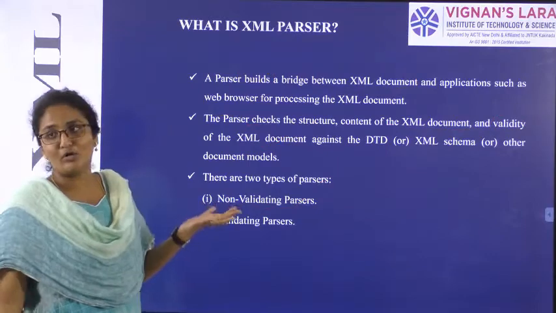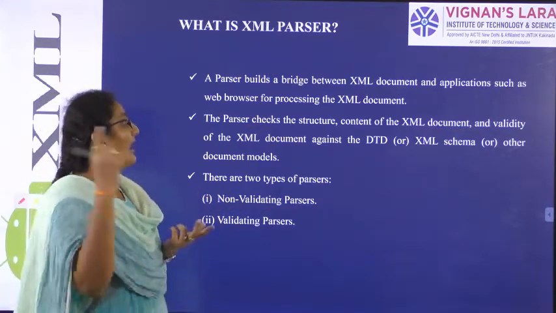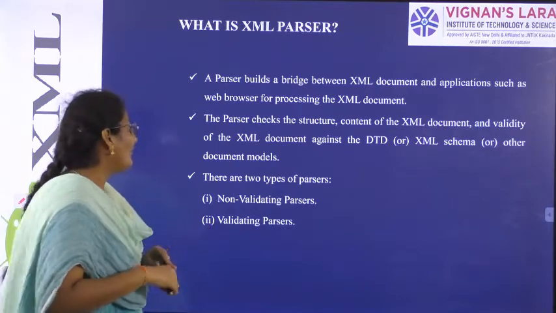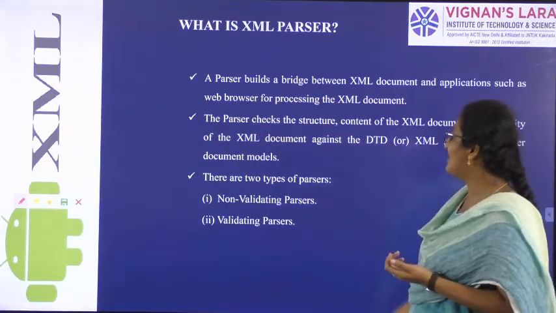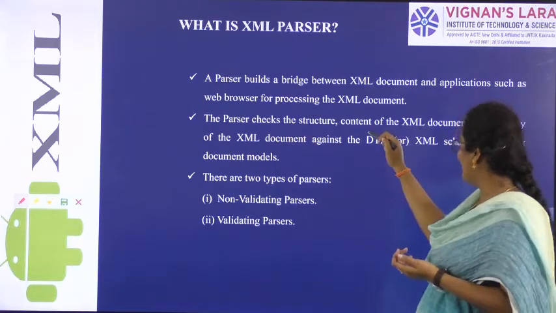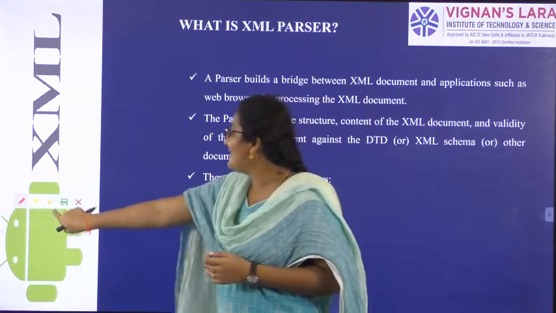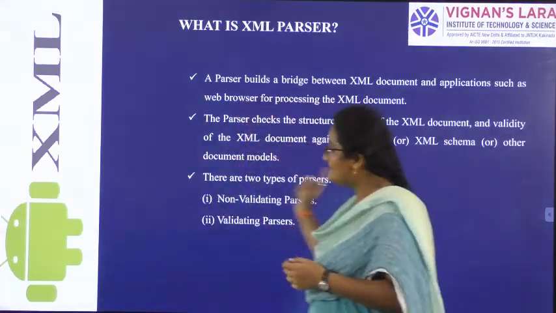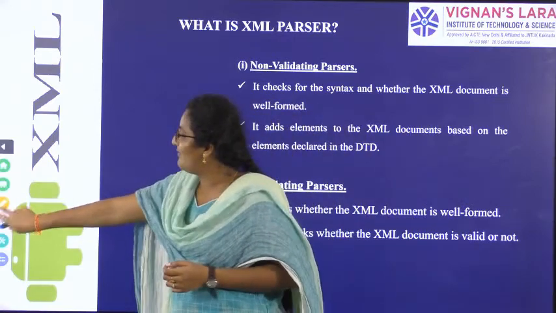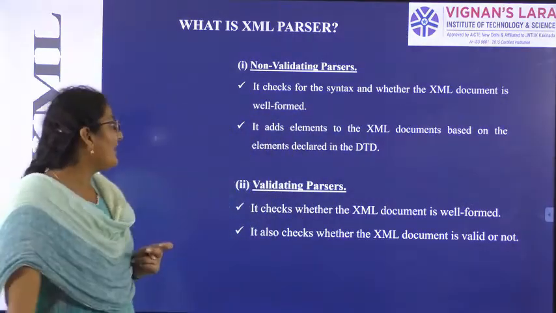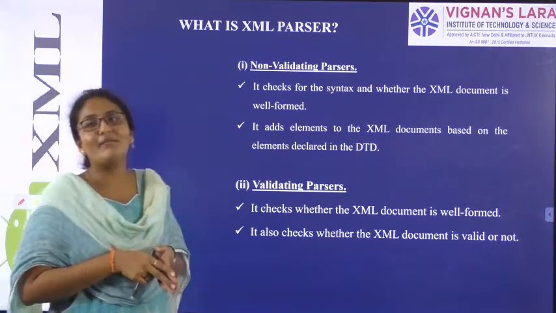So the basic motto of this XML parser is to check the structure of XML and to check the validity. So what we can do using non-validating parsers or validating parsers, either we can check the structure or content of XML document or we can do validation. So let us see how these parsers will work. So first thing, what is a non-validating parser? So what is the first kind of parser? Non-validating parser. So what do you mean by validating?